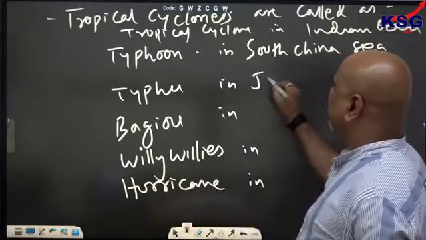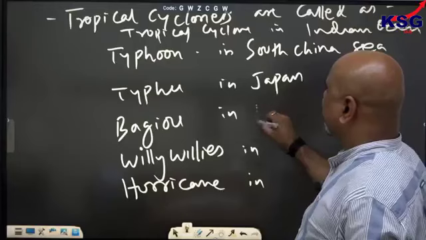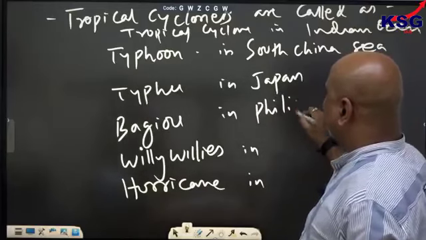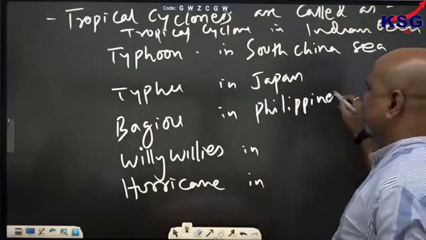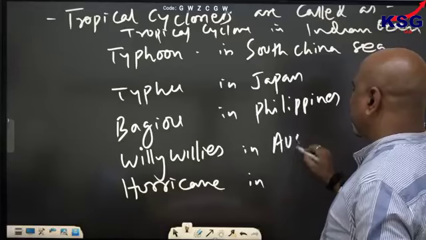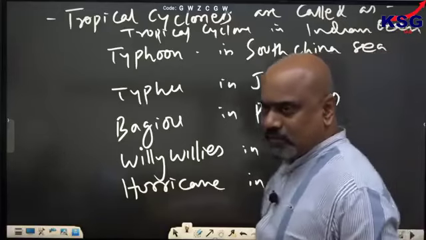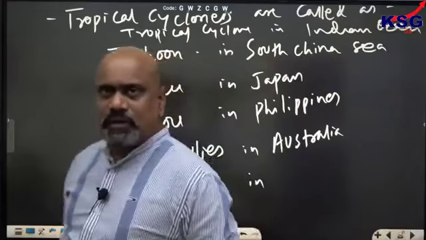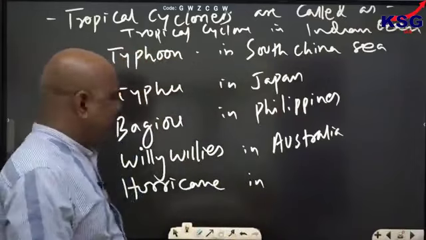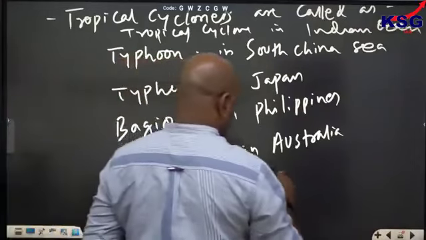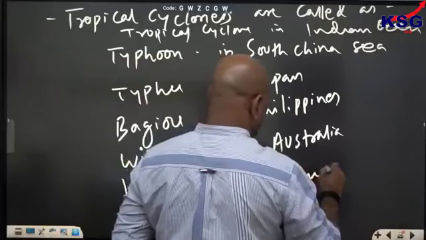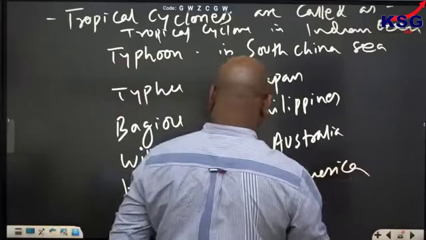Typhoon in Japan. Baguio in Philippines. Willy-willy in Australia. Generally it is called a hurricane in North America.